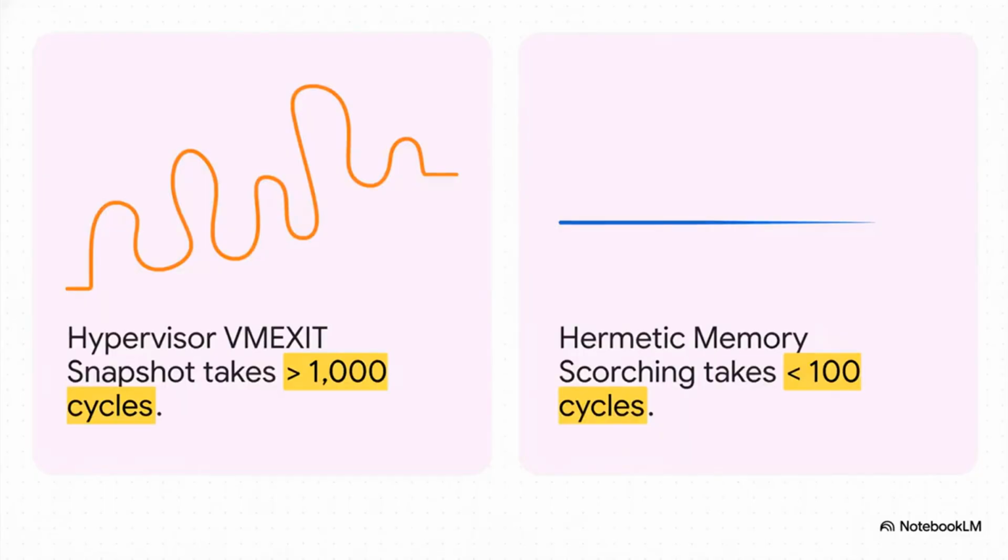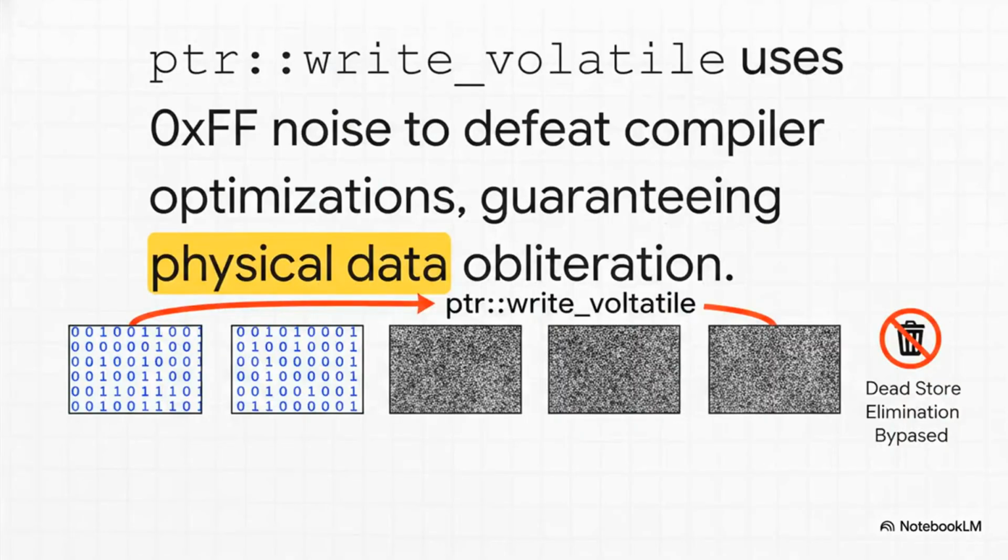This brings us to a critical race condition, the snapshot gap. A hypervisor needs over 1,000 cycles to execute a VM exit and snapshot the memory. Our hermetic memory scorching protocol, on the other hand, executes in under 100 cycles. We win that race every single time. Now, the sanitization itself is executed using ptr.writeVolatile to flood memory with 0xFF, high entropy noise. Using volatile is critical here as it defeats compiler optimizations like dead store elimination. This guarantees the physical obliteration of data in RAM, not just a logical deletion.